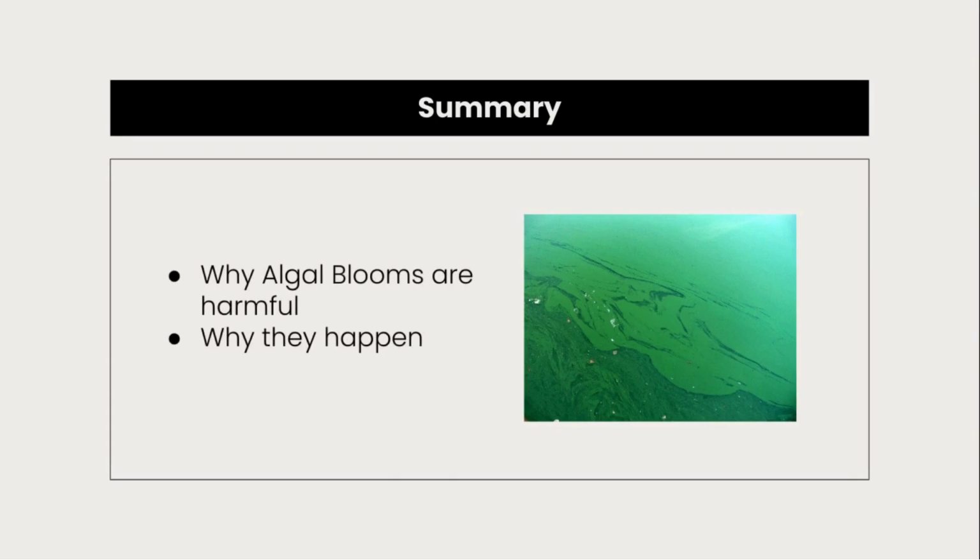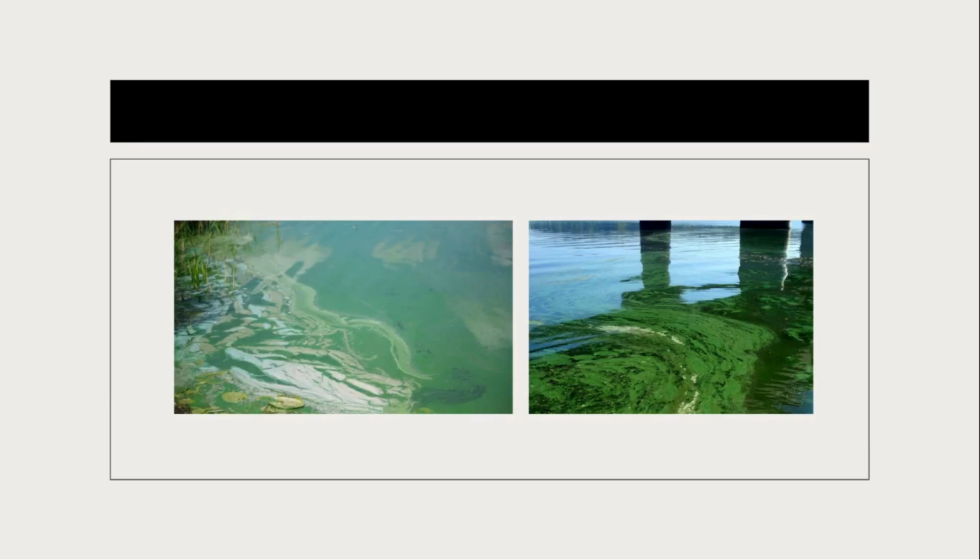Number 6. Conclusion. Overall, in this presentation, we have discussed how algal blooms are harmful and affect the environment around it greatly. We have spoken about the main factors that cause algal blooms, such as the water pH level and the warm weather conditions. It is really important to understand how algal blooms form and how they work because they are becoming more and more frequent due to the heat.